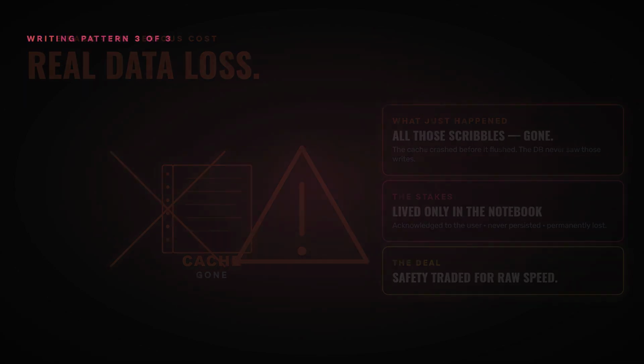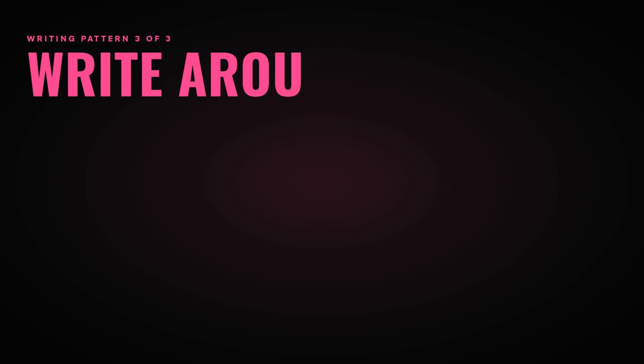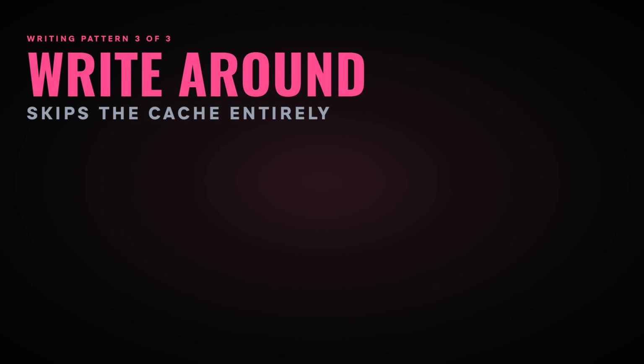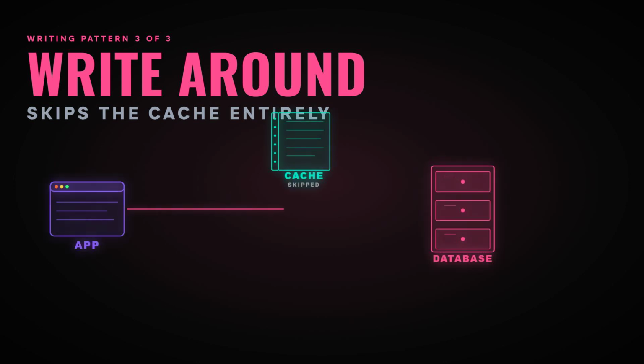For now, hold this whole map in your head. Two read rules: app driven or cache driven. Three write rules: write to both, write to cache then flush, or write around the cache. Mix and match the read rule and the write rule your app actually needs. Now, what are the trade-offs of using it?